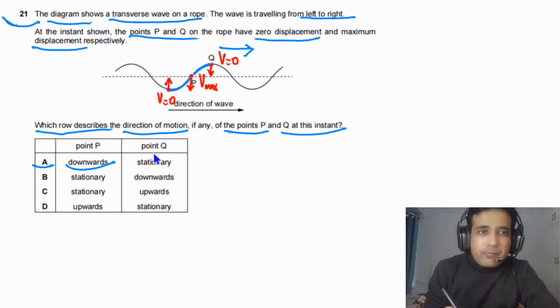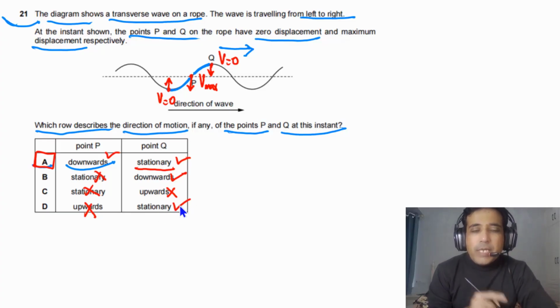So the particle at point P will go downwards, and point Q at that instant is stationary. So A is true. But if you go to B, stationary at point P, no, it has the maximum speed. This one is moving, so this is wrong. Q is moving downwards, this is right. Stationary, not right. Moving upwards, this is wrong. Particle at point Q stationary, this one is right. So the answer for this question is A, and this is how you can approach it.